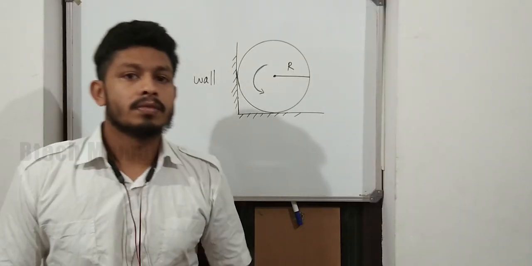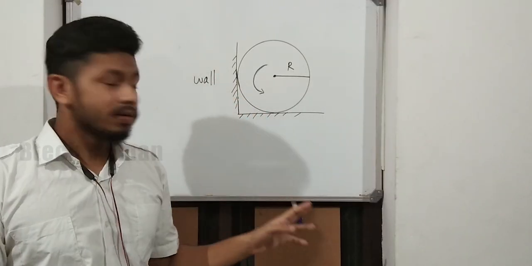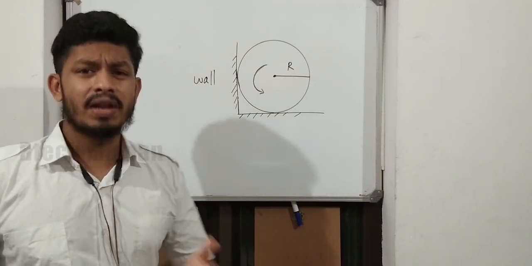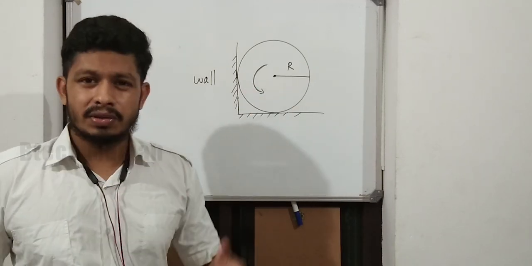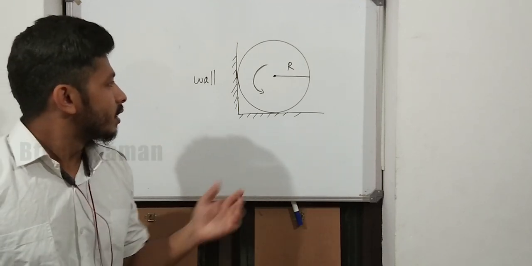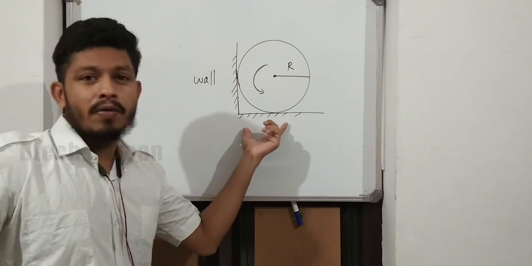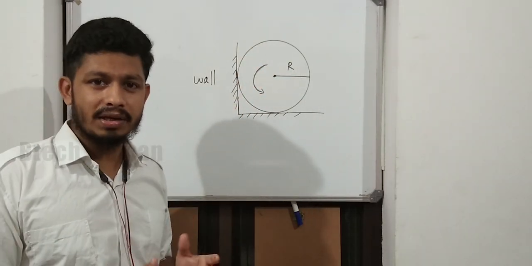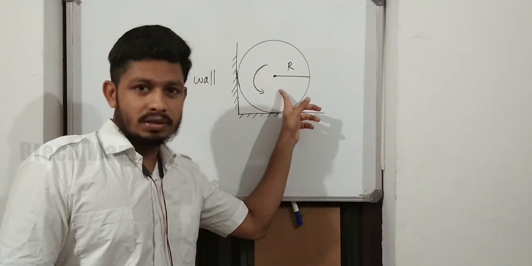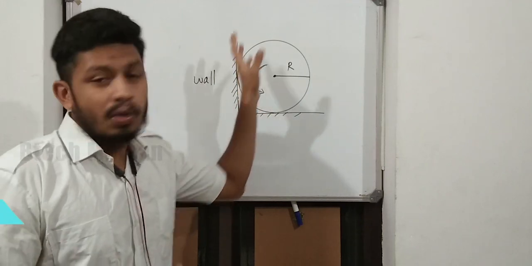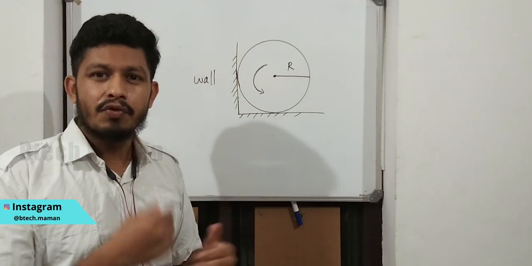Let's imagine if there is no friction, meaning these two walls are smooth surfaces. What will happen? The cylinder is continuously rotating. It won't be stopped. So, in this case, the wall is providing frictional force against its rotation. Because of the opposing force, the rotation is stopped after a few revolutions.